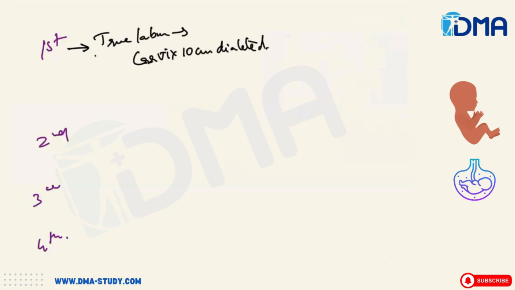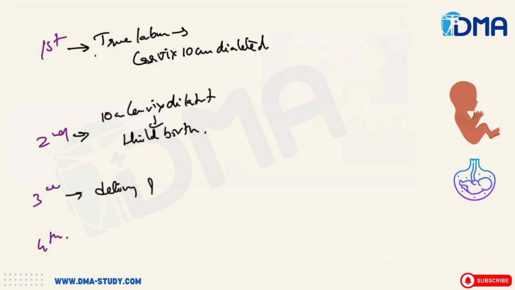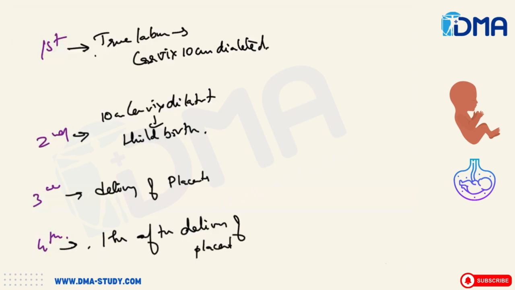Second stage of labor is from 10 centimeter cervix dilatation to the childbirth. Third stage is the delivery of the placenta. And the fourth stage of labor is 1 hour after delivery of placenta. So these are the stages of labor.